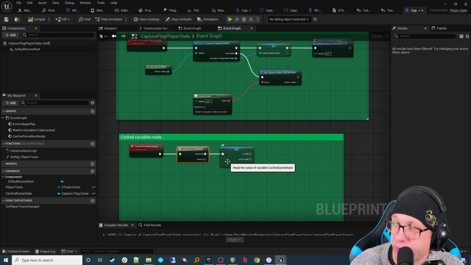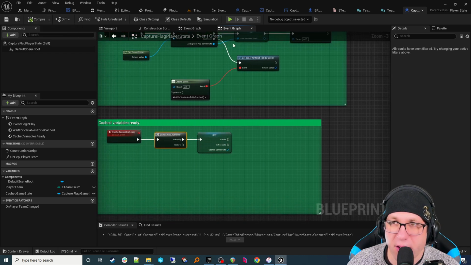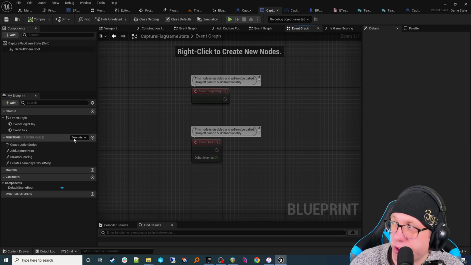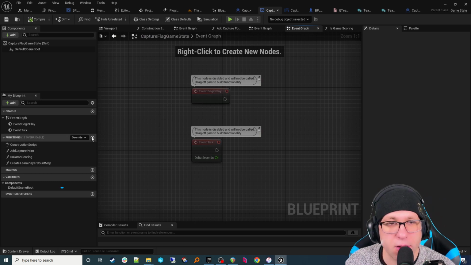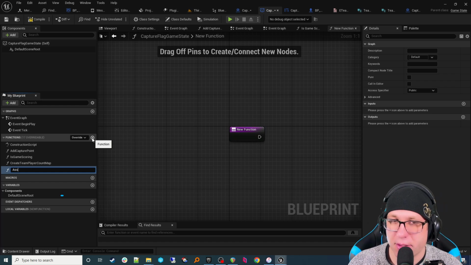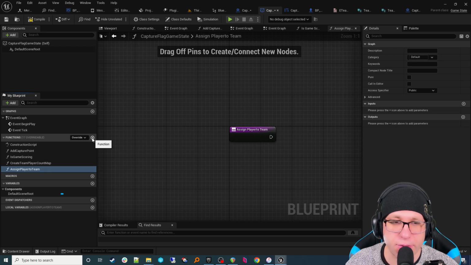Okay, and what do we want to do with our game state? Well, we want to assign the player, this guy, we want to assign our player here a player team. So to do that, we need to go to our game state, and we're going to make a function called assign player to team. Darn it, the 2 did not capitalize.